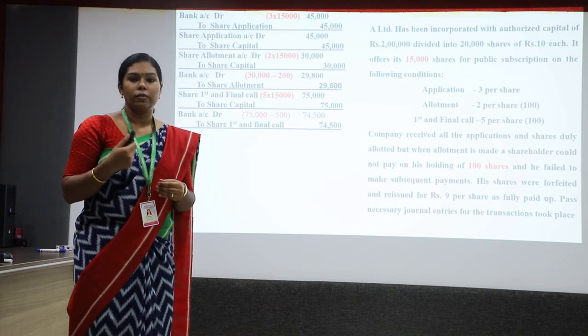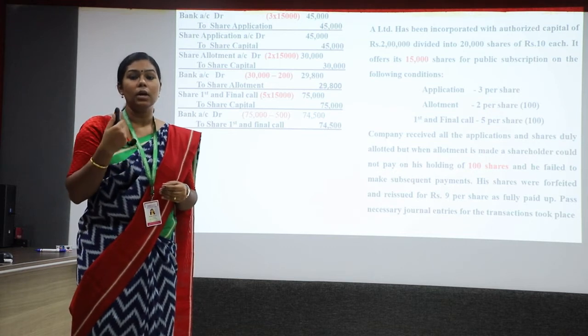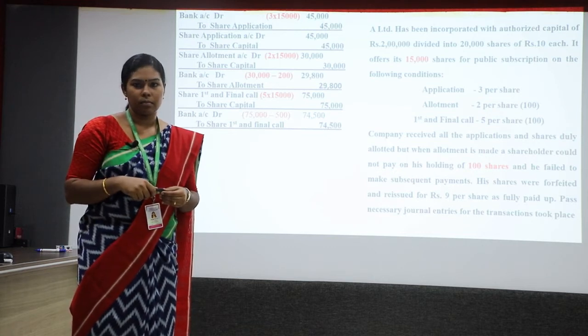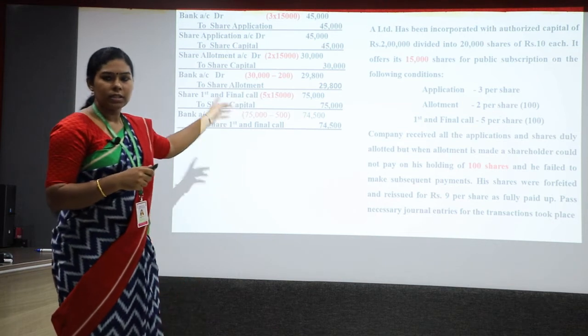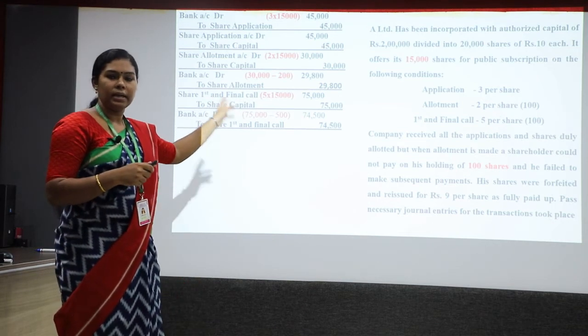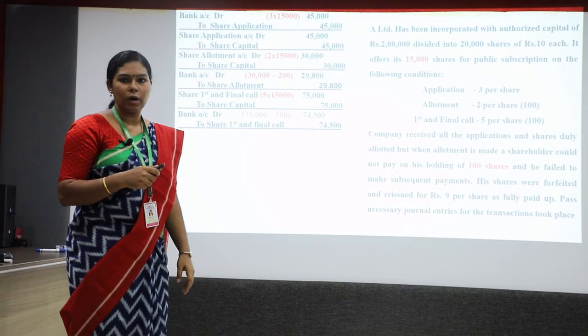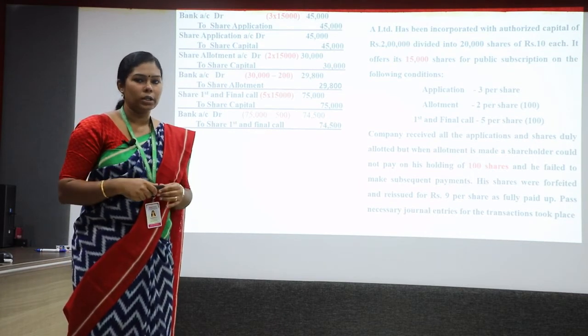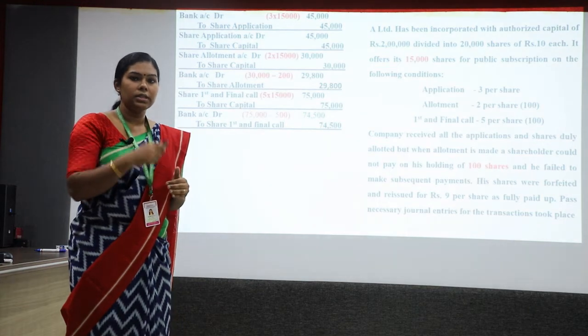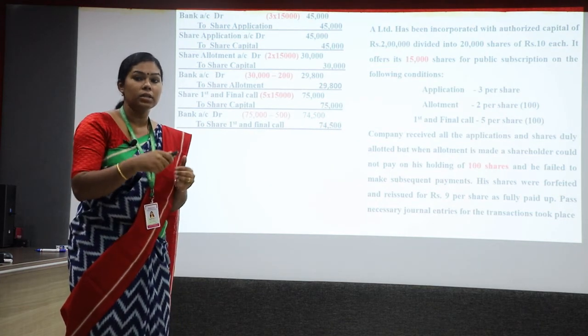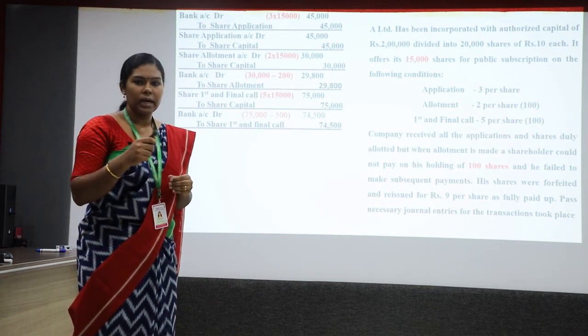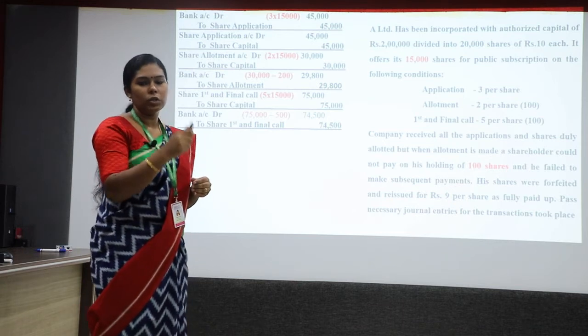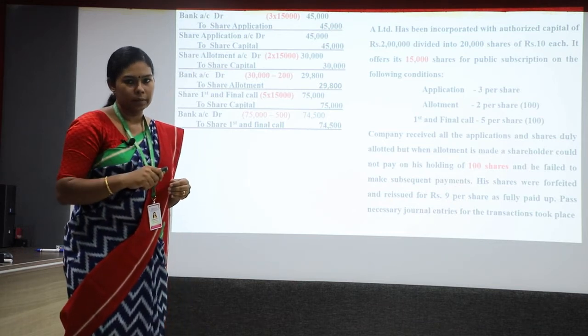How to forfeit or cancel the ownership of a person? By crediting the share capital, we are creating the ownership for a shareholder. So in order to cancel his ownership, just write these journal entries in reverse order. Just identify in which entries we have credited the capital.